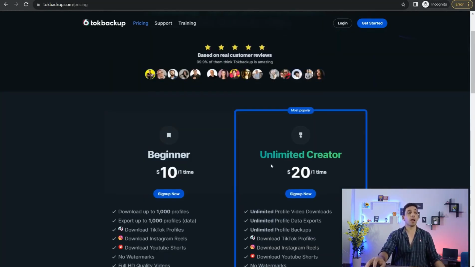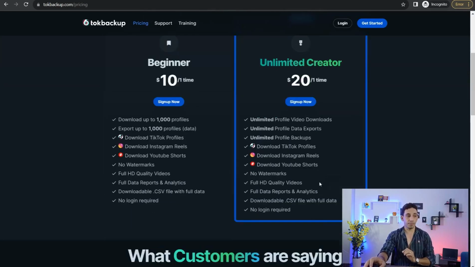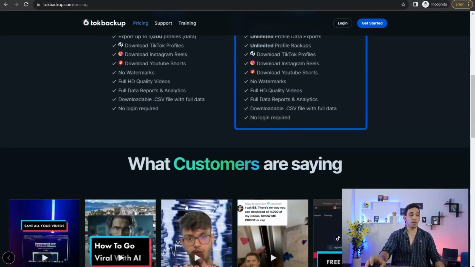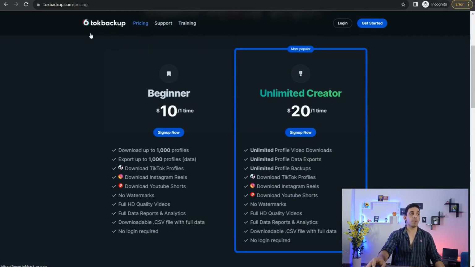Or you can go for the unlimited creator plan, also a one-time payment deal, as I said before, just for $20 one time. And here you can download unlimited profiles from Instagram, TikTok, YouTube Shorts, and so on. So TalkBackup is not a free tool, it's a premium tool. However, I think it's affordable for everyone who likes to make money online using TalkBackup